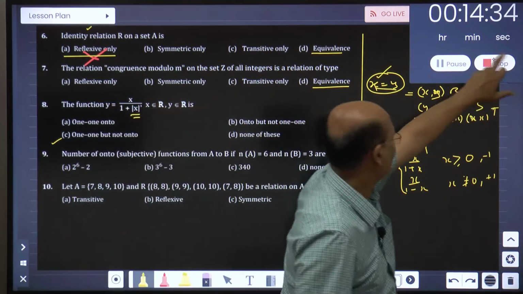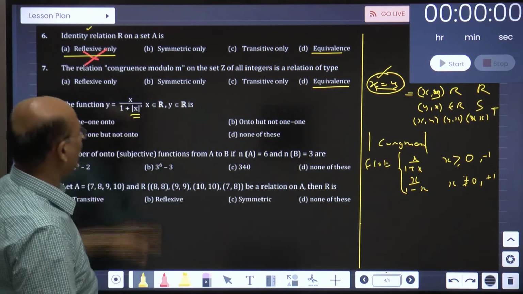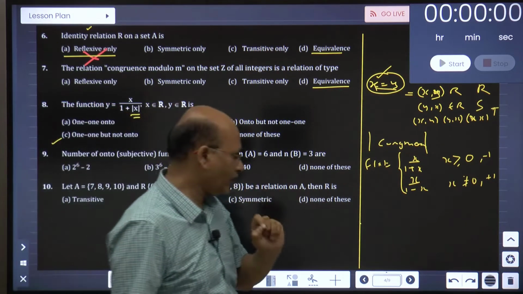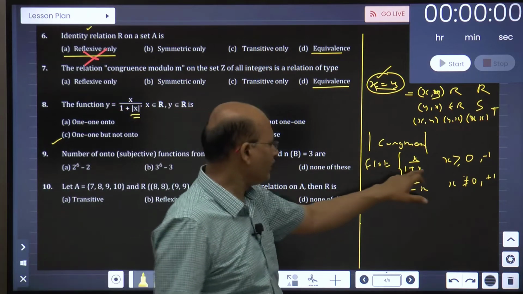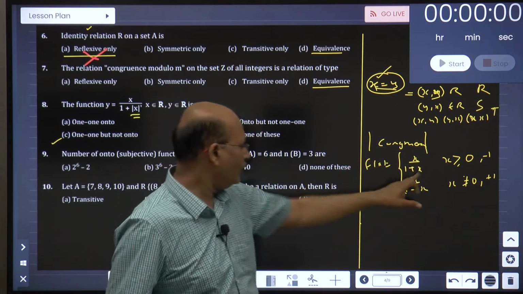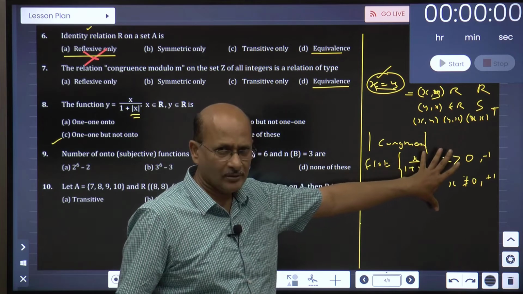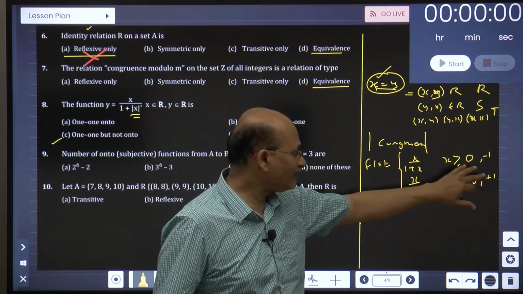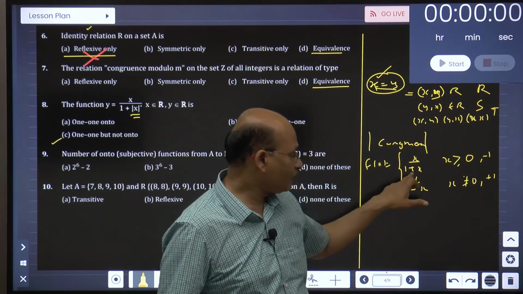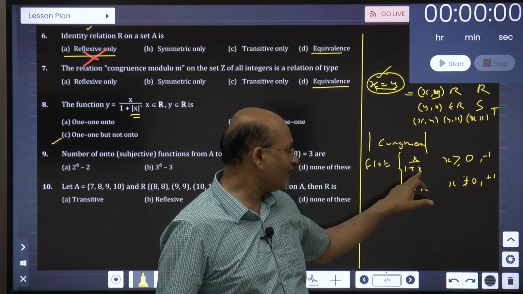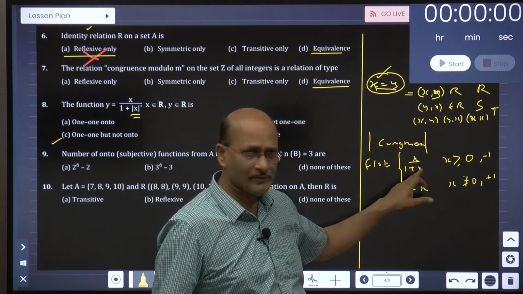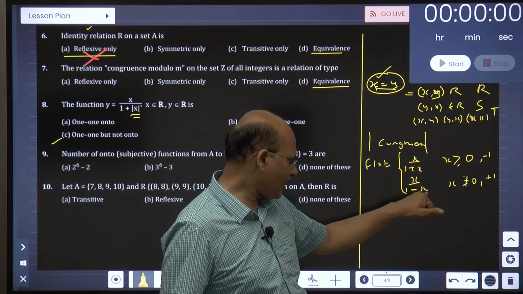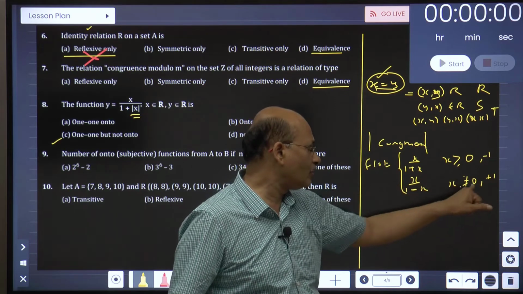Now what I did is convert this modulus x into a usable form. Now x can be positive or x can be negative, so this is the usable format. But this function is defined for which values? This is x greater than or equal to 0, and here x cannot be minus 1, because 1 minus 1 will become 0, and something upon 0 is undefined, correct. Similarly here, 1 minus 1, so plus 1 is also excluded.